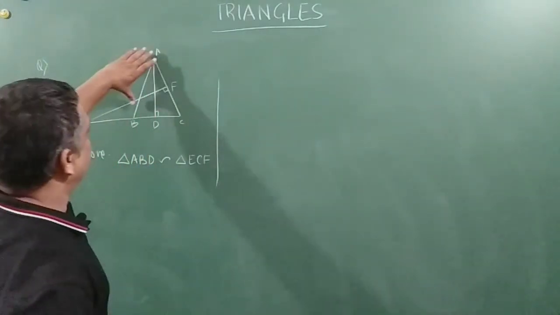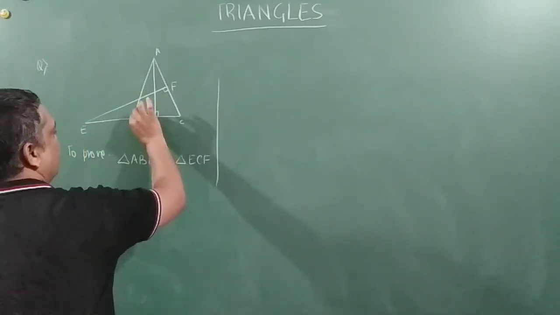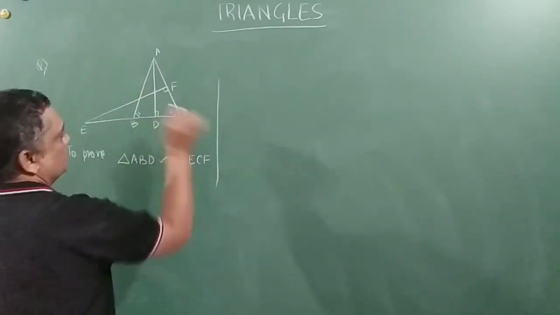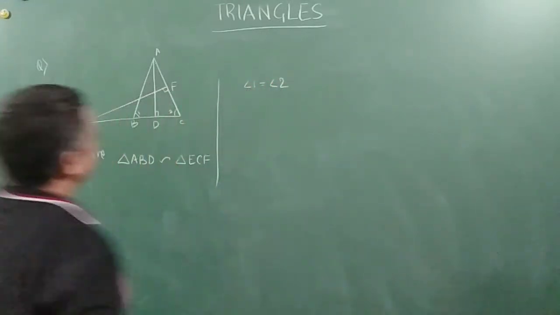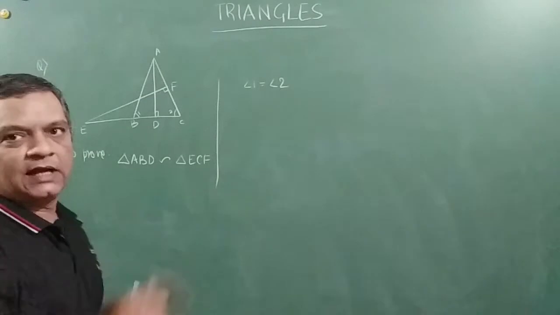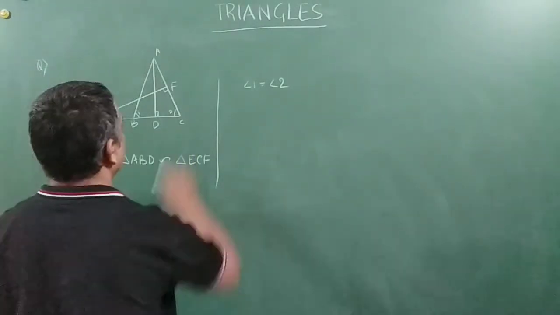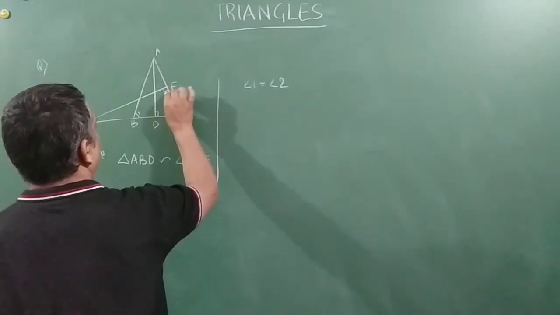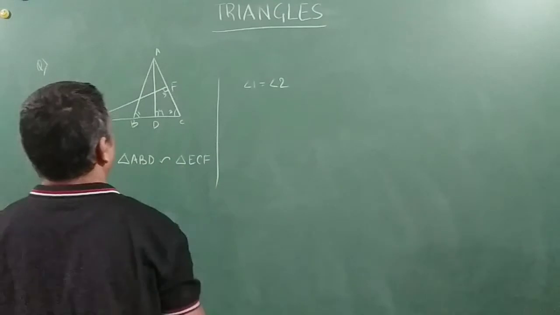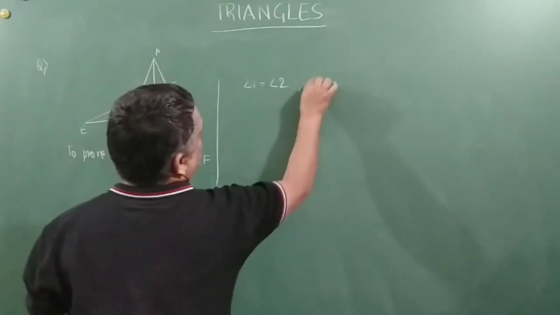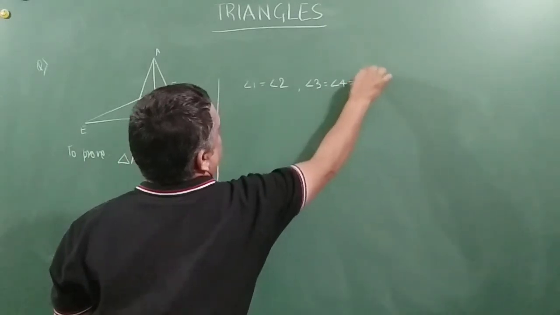How do we go about it? Since AB is equal to AC, right friends? So angle 1 is equal to angle 2, correct? Because this is an isosceles triangle, and angles opposite to equal sides are always equal. Second, we'll call the angles 3 and 4. So angle 3 is equal to angle 4, which is equal to 90 degrees.